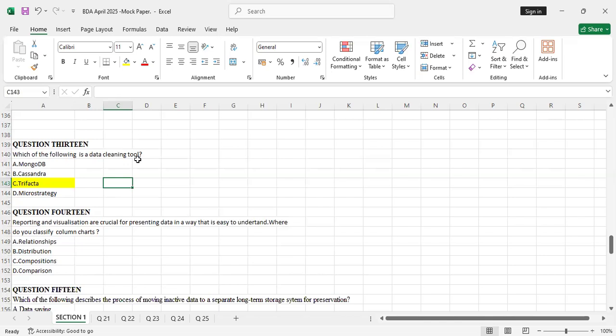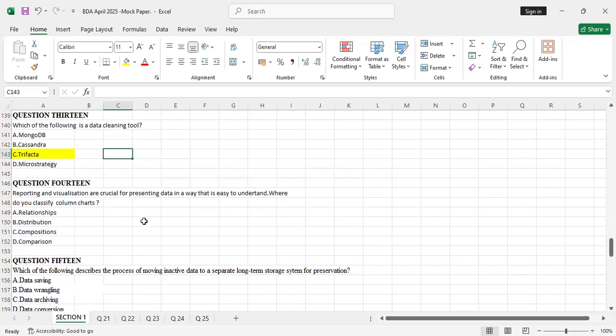Question 14. I'll read the question. Reporting and visualization are crucial for presenting data in a way that is easy to understand. Sorry, I think I didn't type this correctly, but it's easy to understand. Where do you classify column charts? We go back to those visualization tools. A, column charts. I think everybody knows column charts. So A, we have relationship.